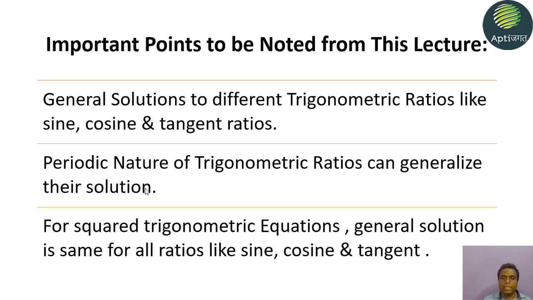Finally, we studied that for squared trigonometric equations, the general solution is the same for sin, cos and tan. Like sin²θ = sin²α, the solution is nπ ± α. For cos²θ = cos²α, the solution is the same, and also for tan²θ = tan²α the solution will be the same. So we studied these three main important parts in this lecture.